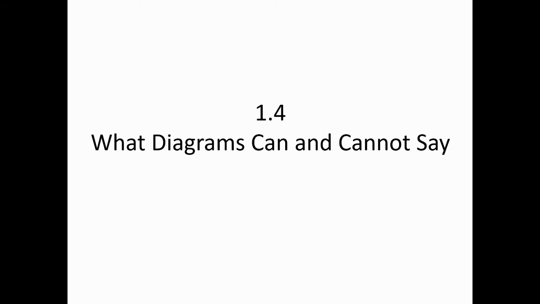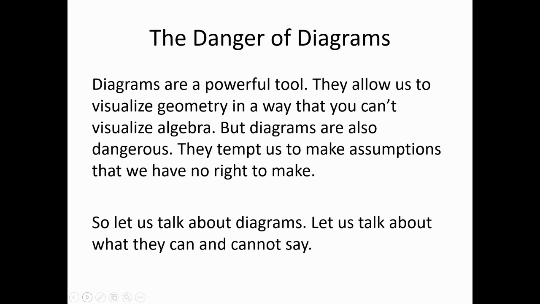This is one complaint that's been made against geometry, really since geometry first began, is that the diagrams that it uses, the diagrams that are so incredibly useful, can mislead. They can lead us to make assumptions that we have no right to make, and in certain instances, they can lead us to make assumptions that are false. So let us talk about the language of diagrams, what they can and cannot say. So, as I just said, diagrams are dangerous.